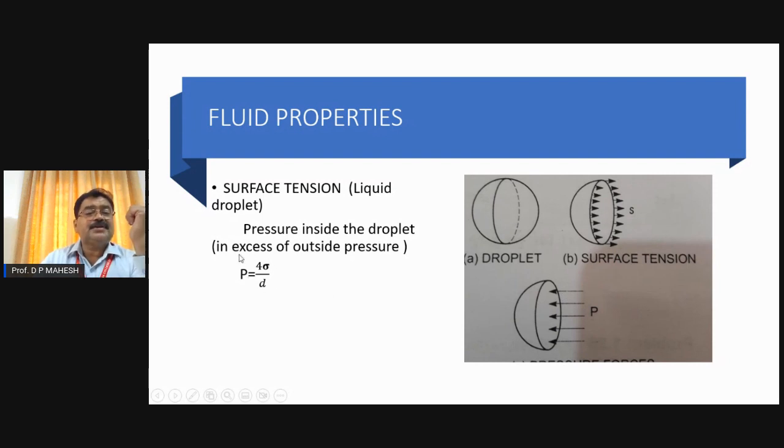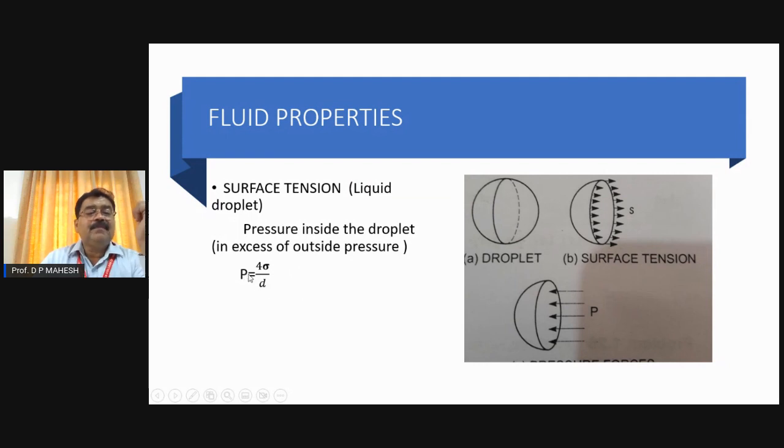While solving numerical problems, we use this equation, that is the pressure inside the droplet in excess of outside, P equals 4 sigma by D. What exactly does this equation mean? Sigma is nothing but surface tension, which is a constant number for a given liquid. For a given liquid, it is always expressed in terms of so many Newton per meter length of the free water surface, where D is the diameter of the droplet.